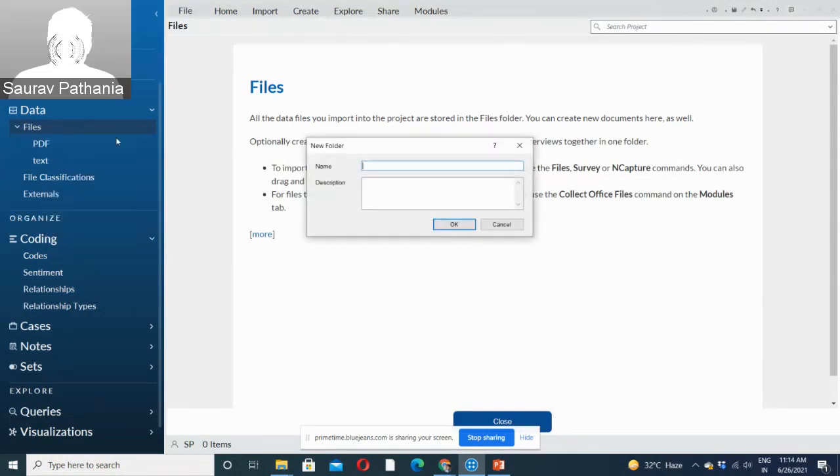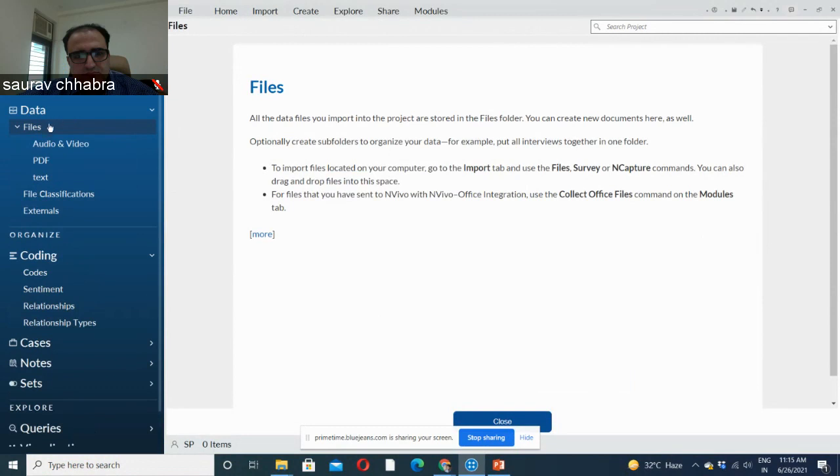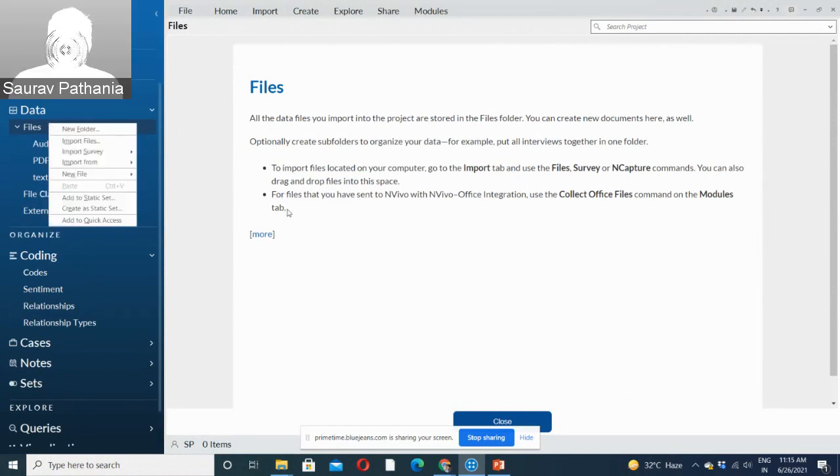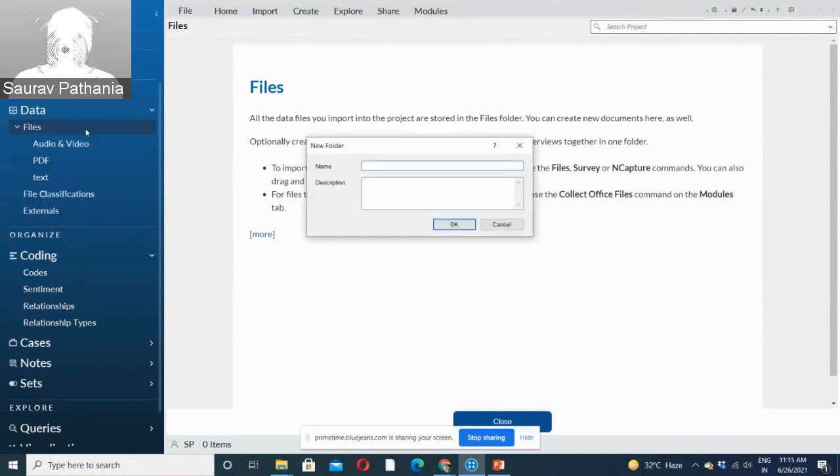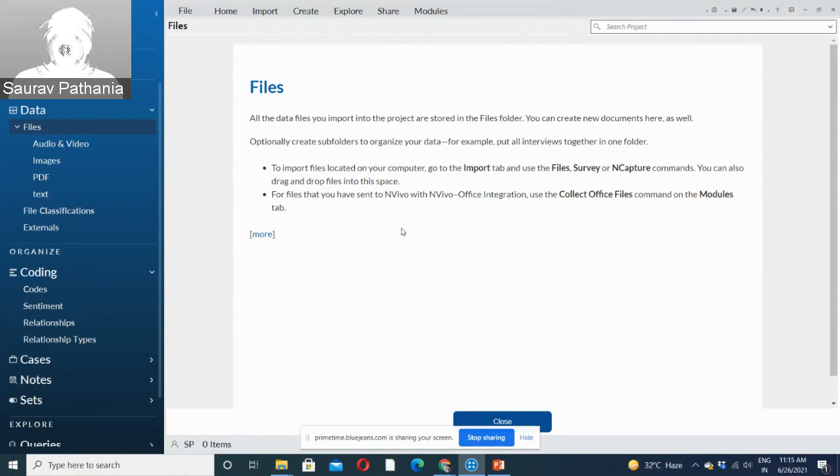One for audio and video. I will create one for images also. Right, so we have created folders. We can create folders as per our requirement. It's not really necessary to create folders as per data types. It can be according to area.